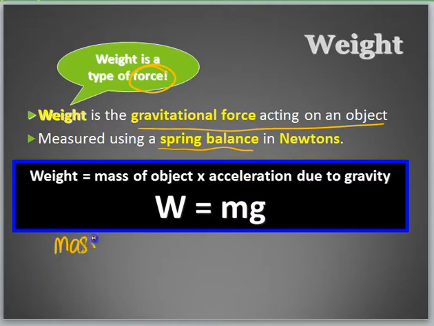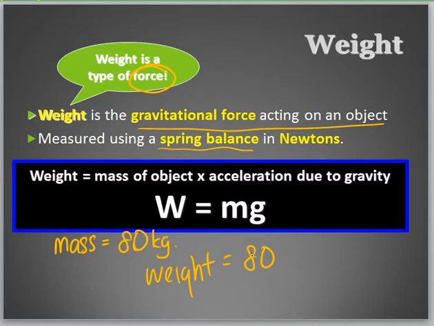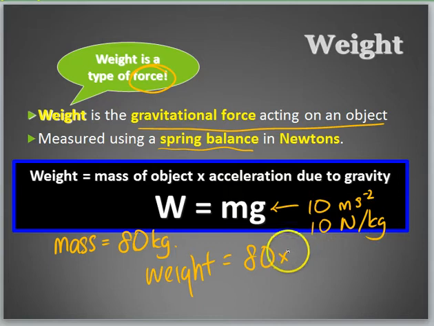So for example, Mr. Eugene has a mass of 80 kg. He's a heavy man. So what is his weight? To calculate his weight, you take his mass in kg and multiply it by the acceleration due to gravity. In this case, it will be Earth. For the g of Earth, you all should know that it is 10 meters per second square, or sometimes 10 Newton per kg. So 80 times 10. So the weight is actually 800, and the unit is newtons, because weight is a force.